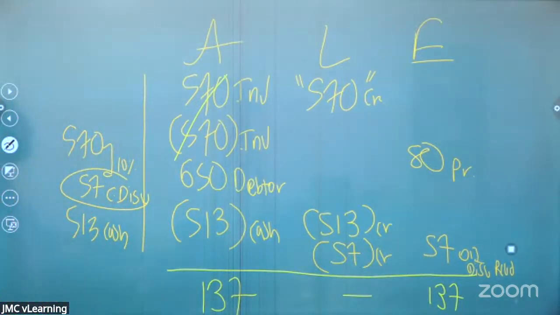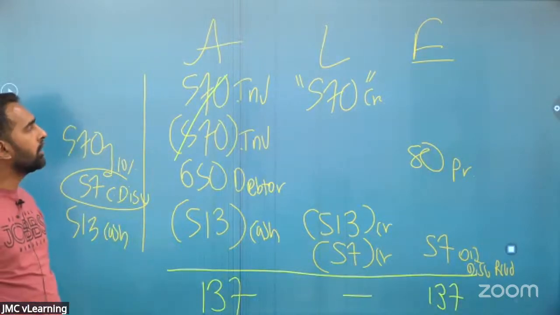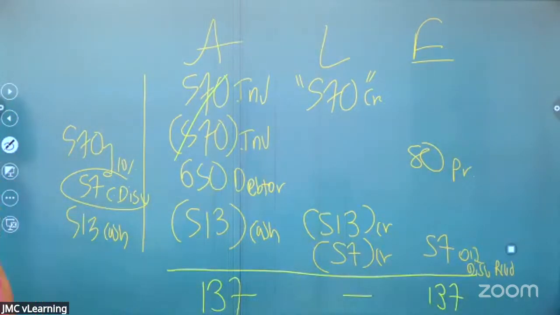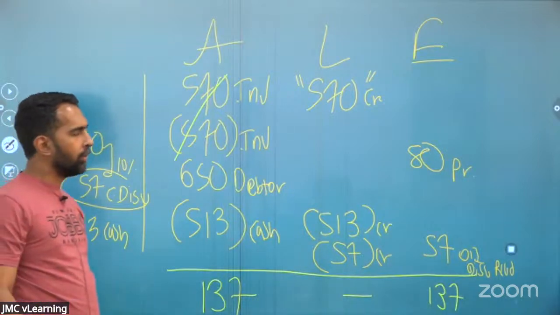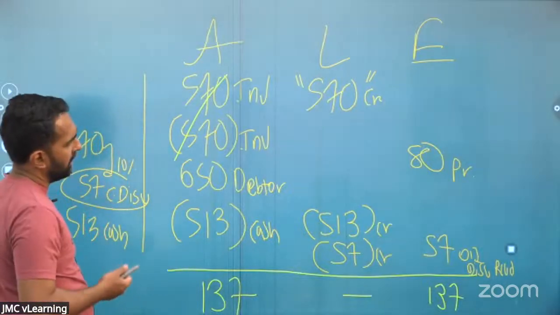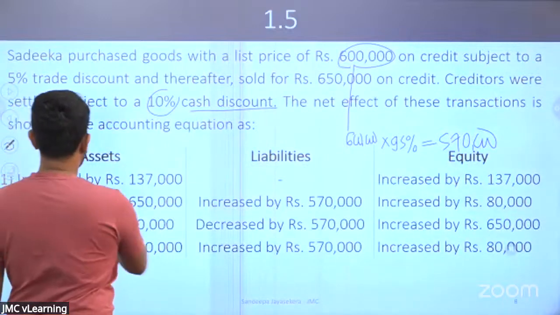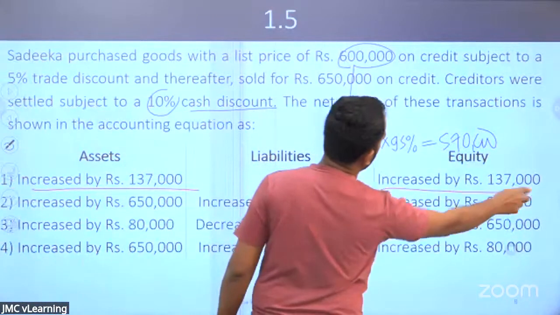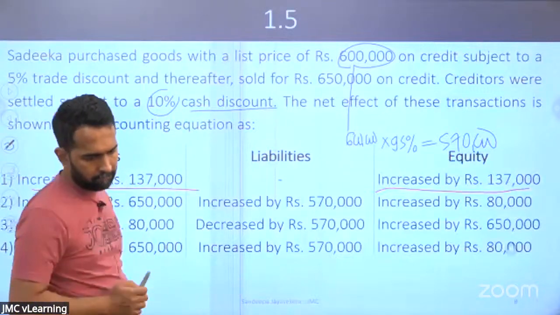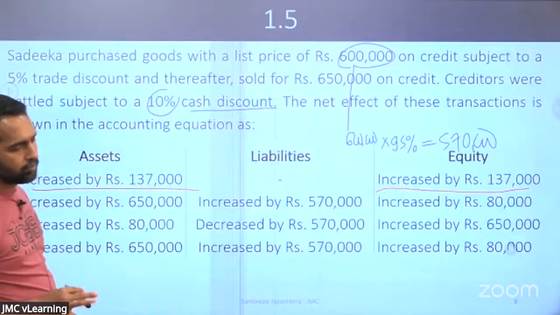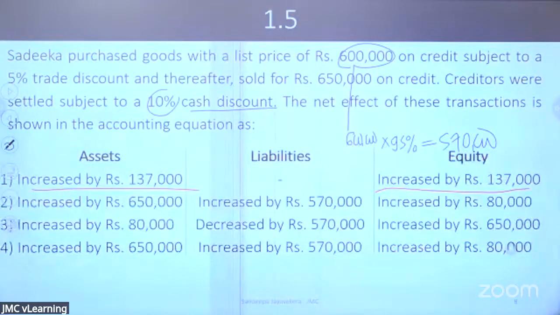So the answer: assets increased by 137, equity increased by 137. Right? Okay, so let's see the answer. If you look at the first one, assets increased by 137, equity increased by 137. So we have done question number 1.5.